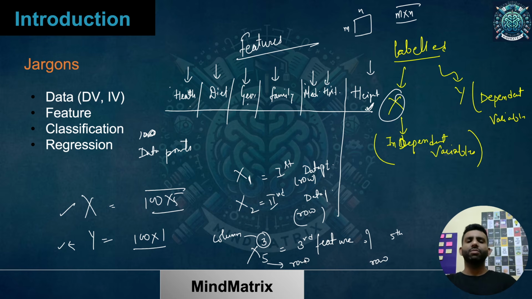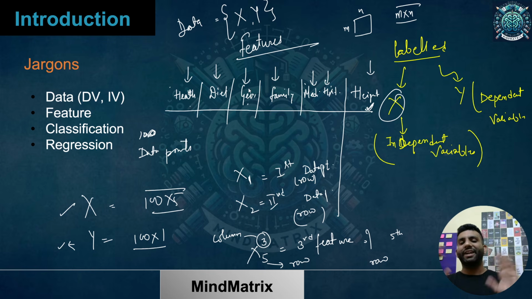So I have understood how the data we are having looks. Data would always be like this if I'm talking about supervised learning: we will have some X and y. X represents this complete matrix, y represents this complete vector. I hope the idea is clear how my data would be present.